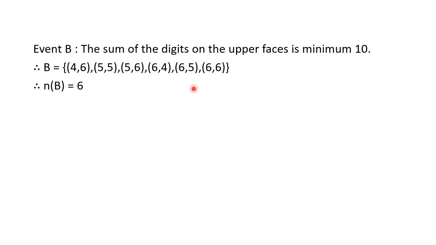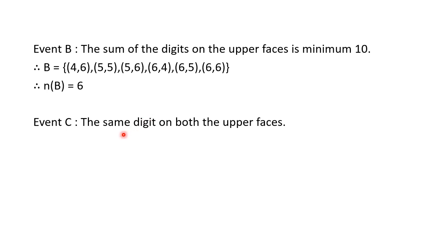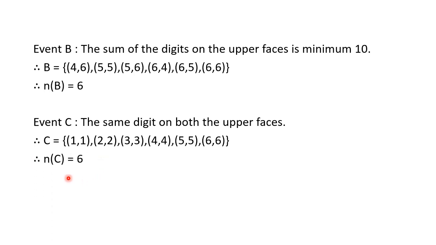Then event C, the same digit on both the upper faces. That means (1, 1), (2, 2), (3, 3). So all the diagonal elements you will find from the sample space. So here in both the places we should have the same number or same digit. So the sample points are (1, 1), (2, 2), (3, 3), (4, 4), (5, 5) and (6, 6). One from each row. Again here we have 6 sample points. So we can write down n(C) is equal to 6.